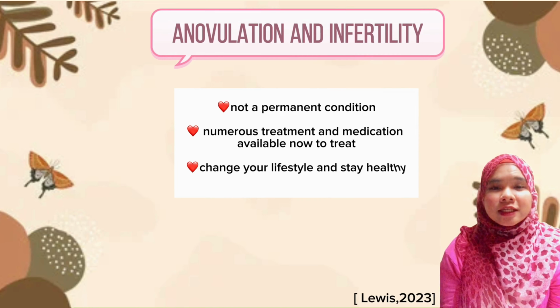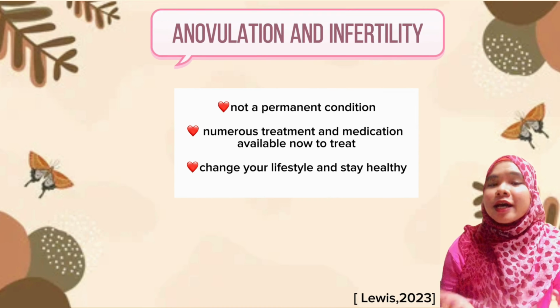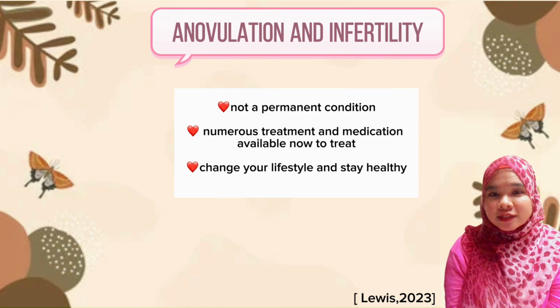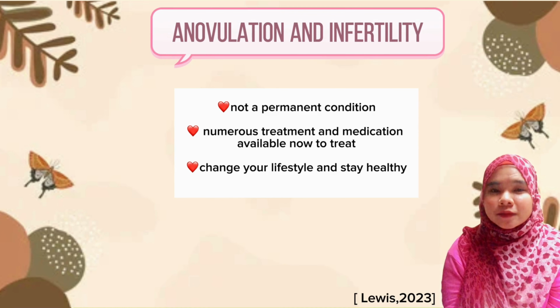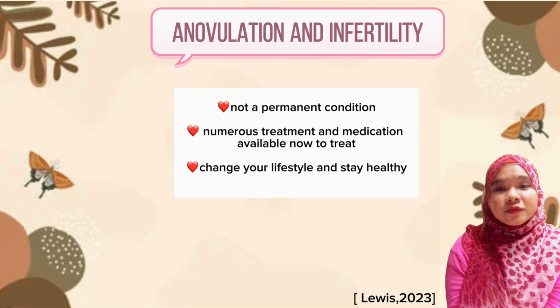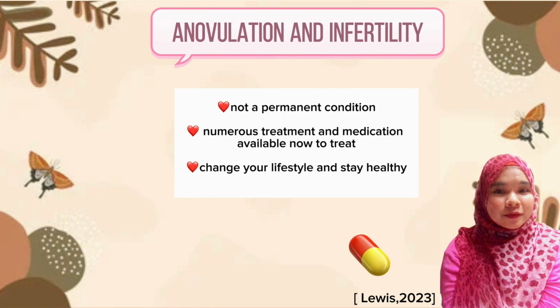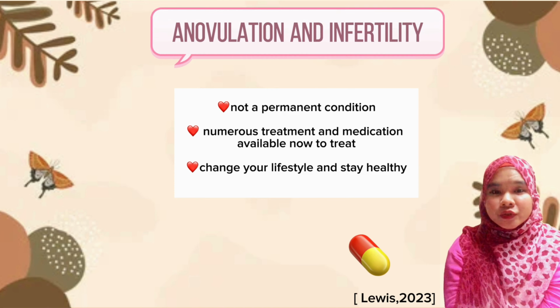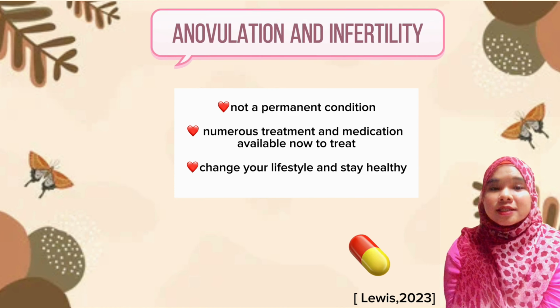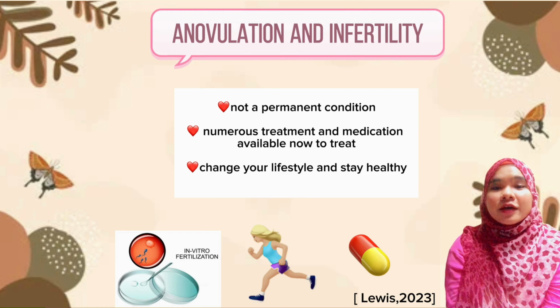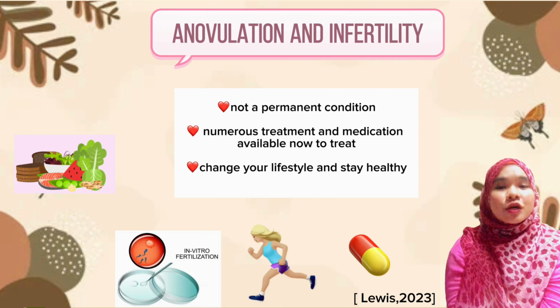However, infertility is not a permanent condition. The underlying causes of anovulation and failure of fertilization, or the issue that is affecting hormone levels, can be diagnosed and treated. In most cases, people and couples with infertility have a high chance of pregnancy with numerous treatments available. Things like medication, surgical treatment, taking supplements, or assisted reproductive technology such as IVF can help. Also, changing your lifestyle to a healthy one can improve your chance of pregnancy.